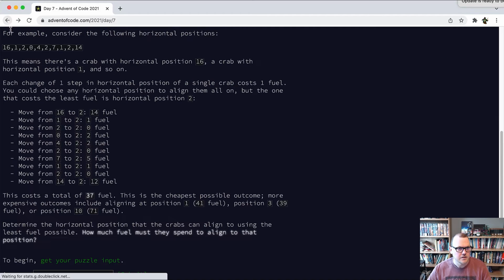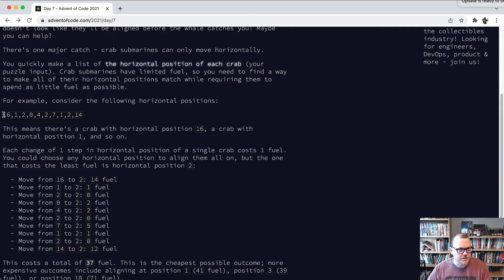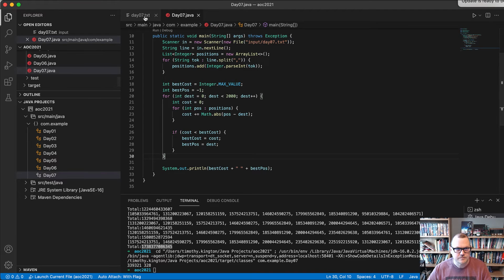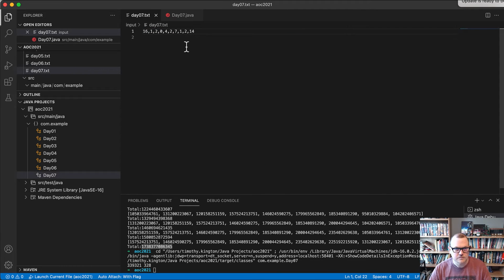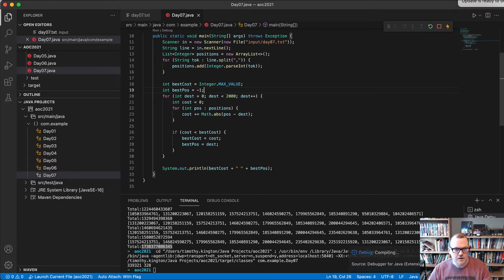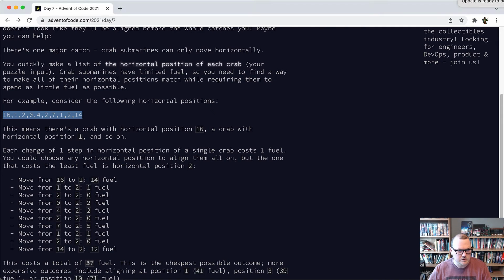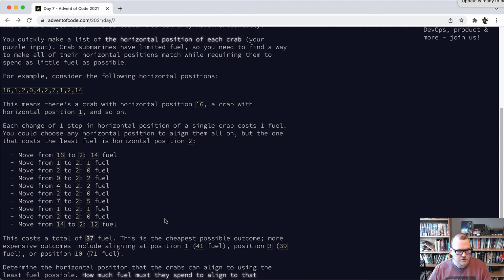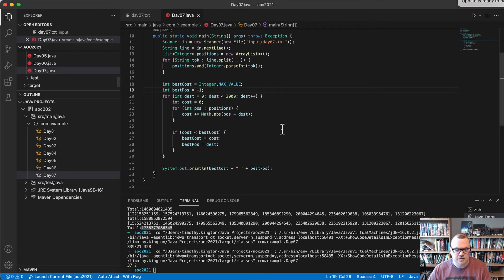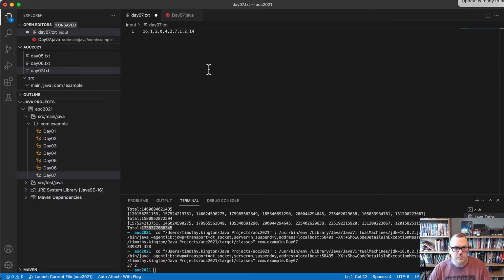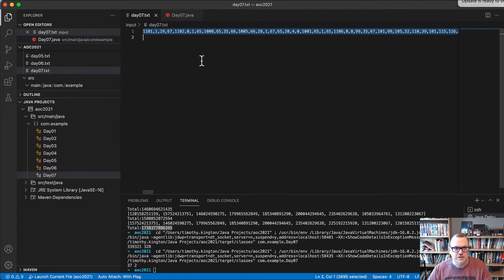Okay. Well, let's try the sample data and see what's wrong. Here we got a cost of 37 and 2, which is correct. Interesting. Okay. Maybe I just missed a large value in here somewhere.